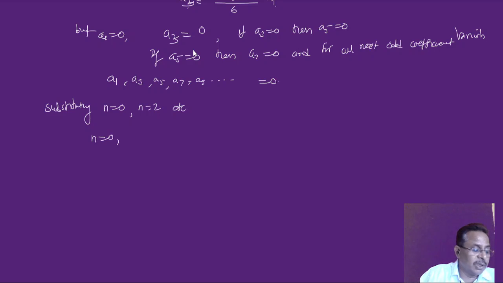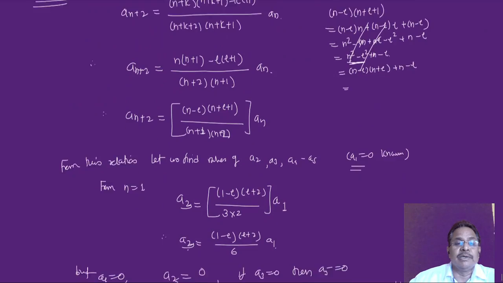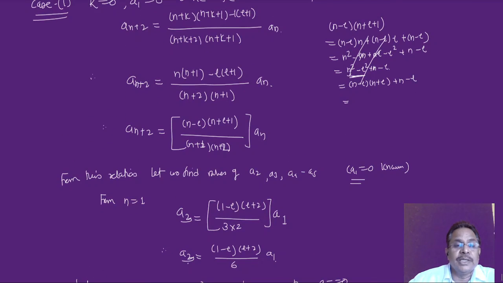Now let's see that equation again. n is equal to 0, so it is a2 and there it will be a0. Now 0 minus l into 0 plus l plus 1 upon 0 plus 2 into 0 plus 1.